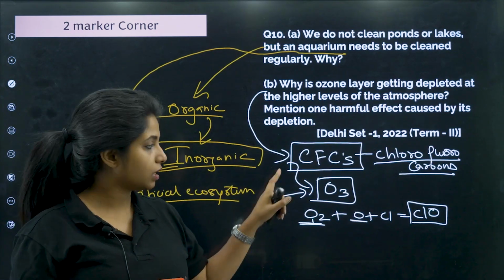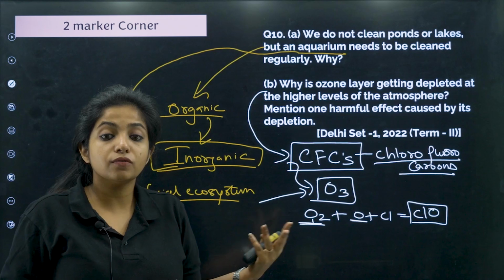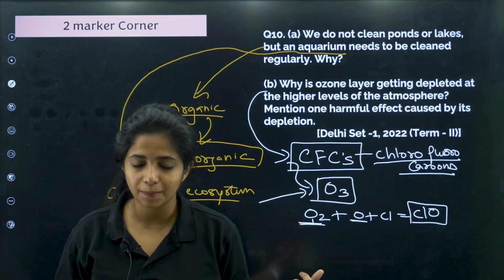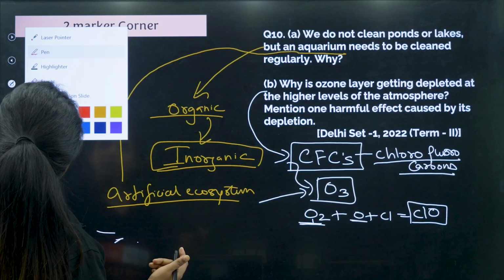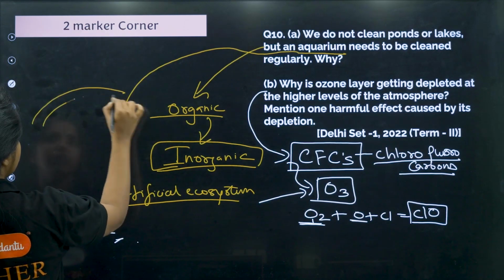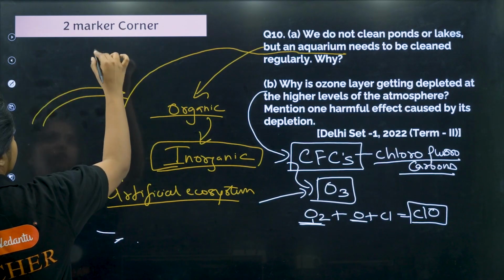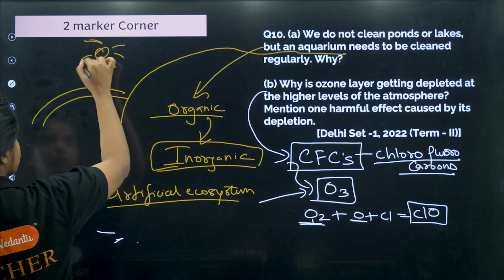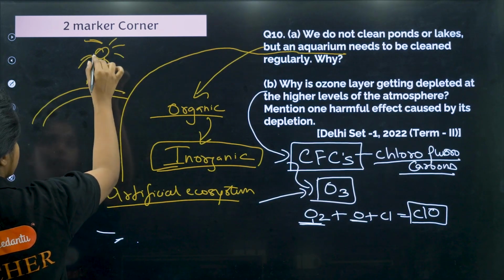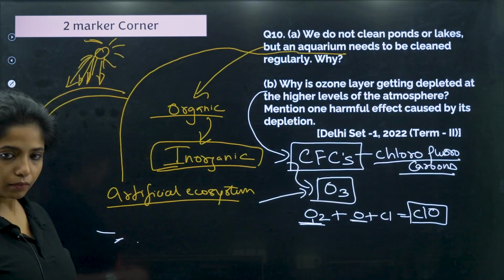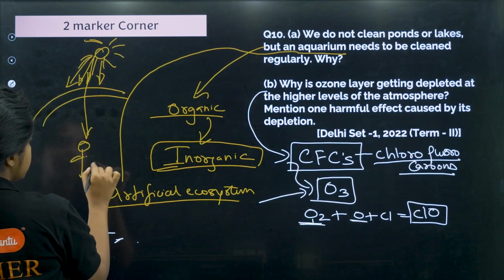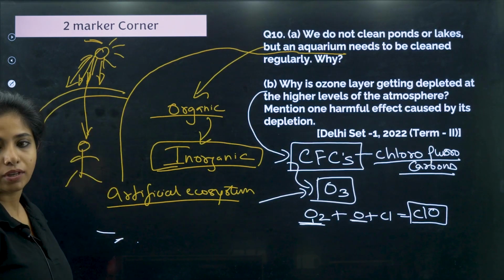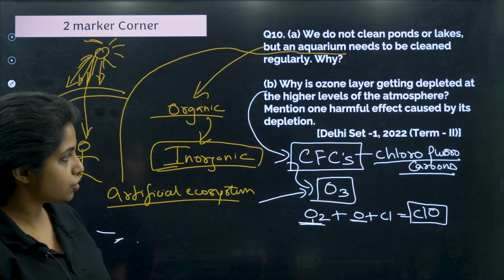Now what happens if this depletion is being caused? What happens if O3, or basically ozone, is not there? The ozone layer is kind of a protection from the harmful UV radiation. It kind of stops it. If O3 is not there, the UV rays will come in and basically cause skin cancer and other cancers in us. So that is one harmful effect caused by its depletion.